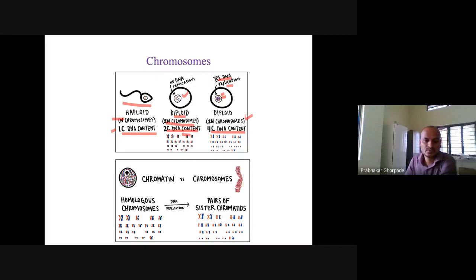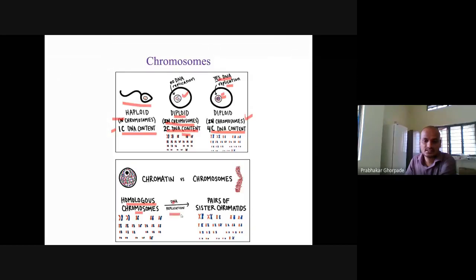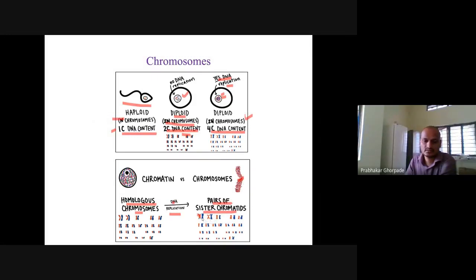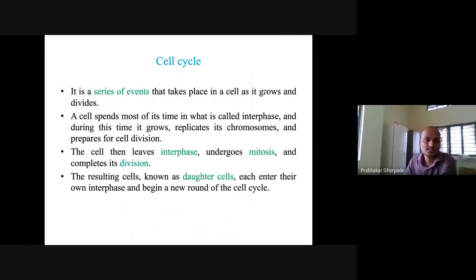Chromatid versus chromosome. So these are homologous chromosomes, and after DNA replication we can see the sister chromatids. Sister chromatids are held together at this position, like this. The cell cycle is a series of events that takes place in a cell as it grows and divides.